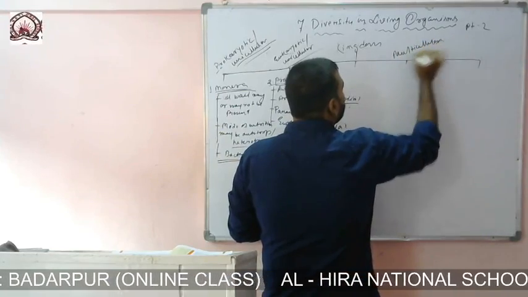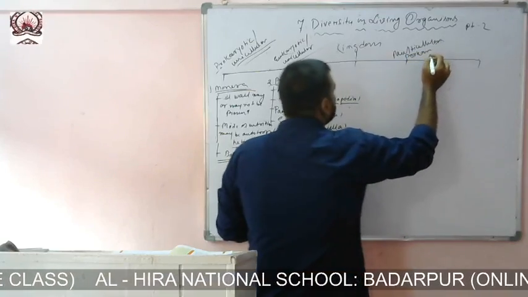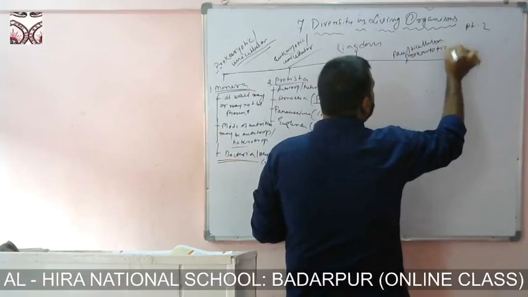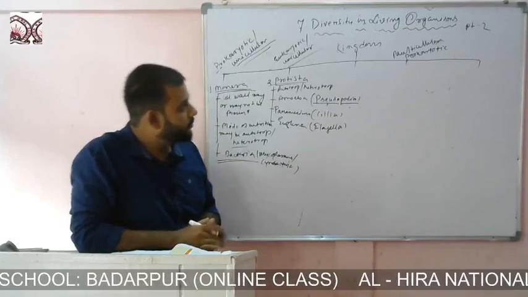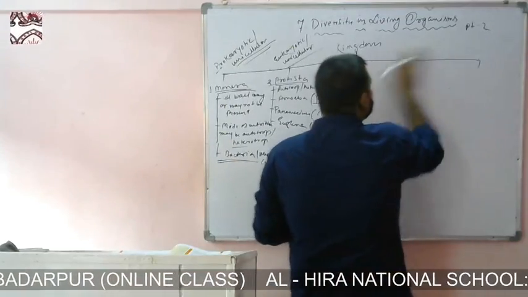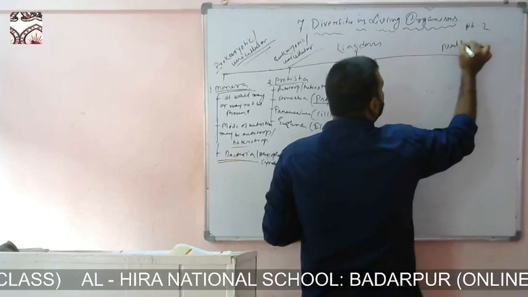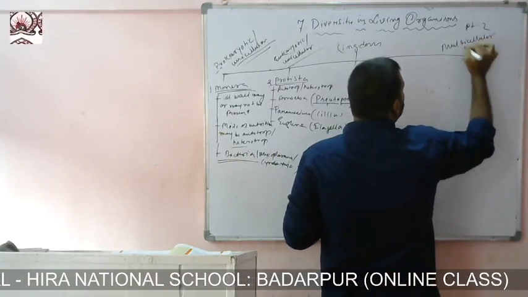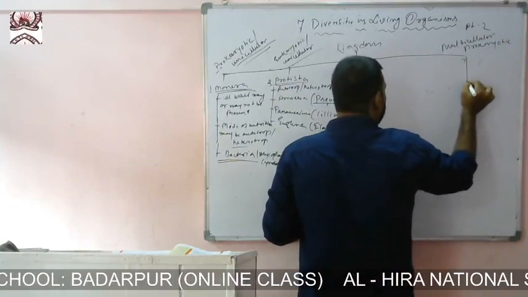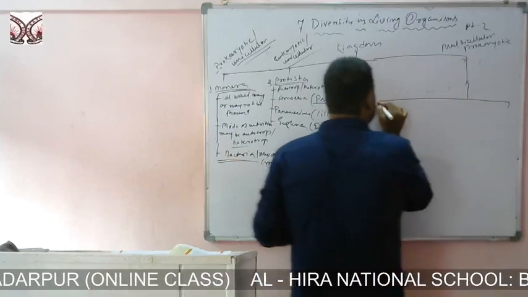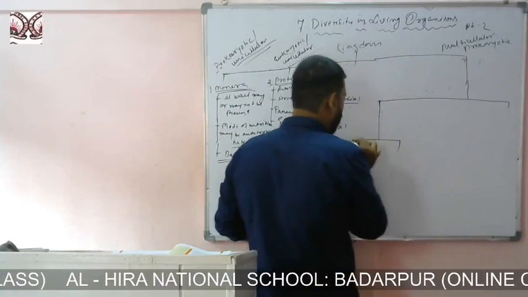Multicellular. Multicellular what? Prokaryotic. Of course, we are moving to more advanced. Now in multicellular prokaryotic animal, let me write it here. Now in multicellular prokaryotic animal, we see there is a further division. Right?